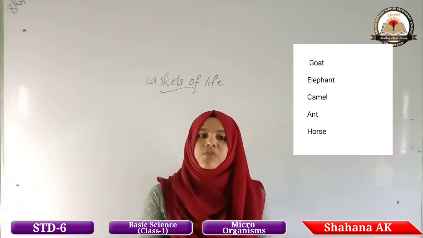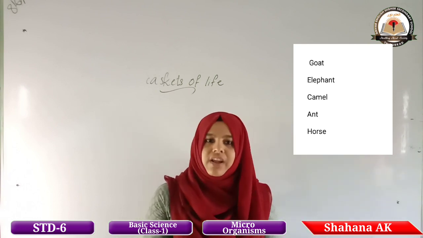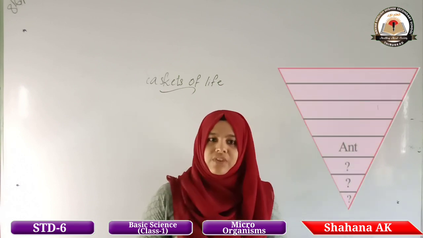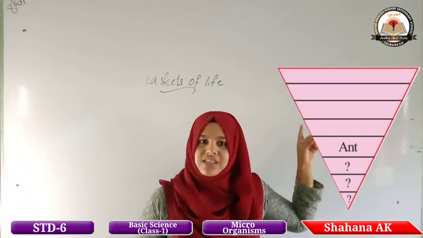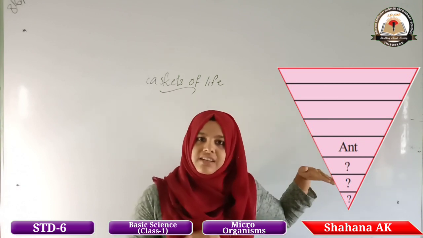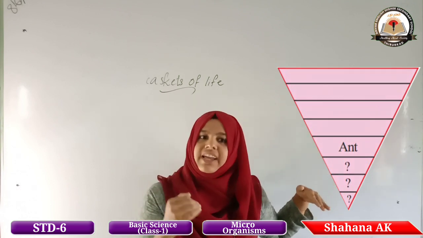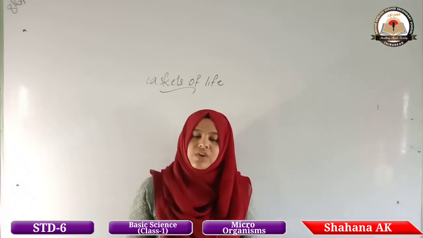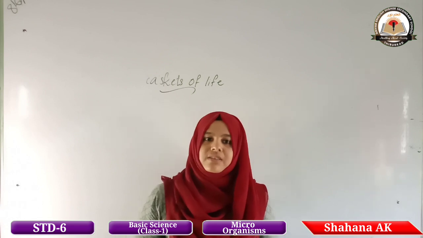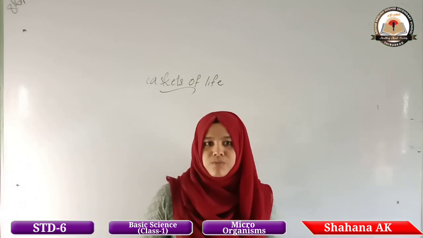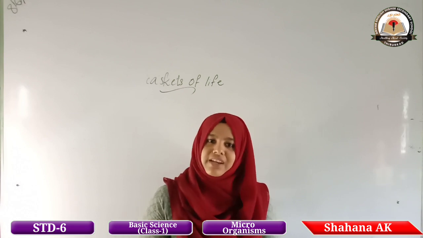So here I am giving an activity. You have to write the name of organism in the decreasing order of their size. At first you have to write the bigger one, then under that smaller one, like that. So here you can observe different varieties of organisms around us. In this chapter we are studying more about the organisms around us.